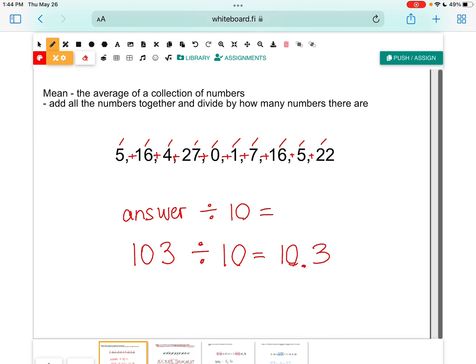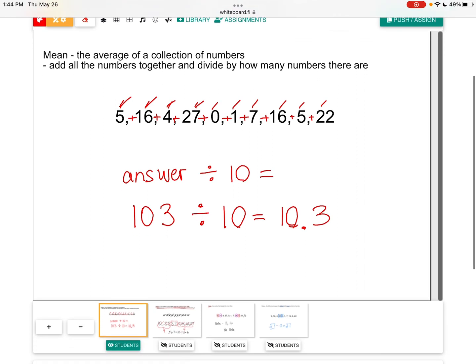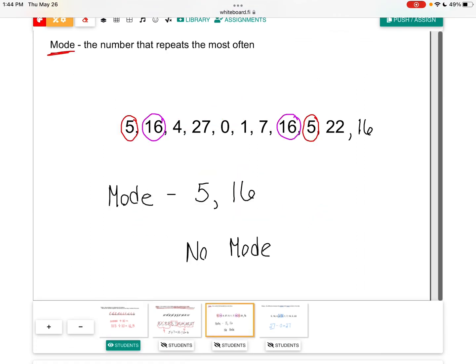So remember, when we're trying to find that mean, we're going to take all those numbers, add them all together, and then divide by how many numbers there are. So all you have to do is count 1, 2, 3, 4, all the way up till you've figured out how many numbers you have. So hopefully that helps. We'll go back and quickly review.